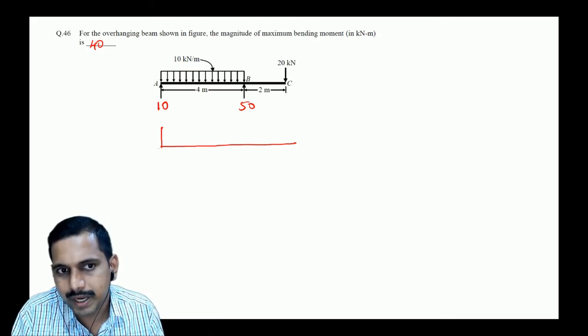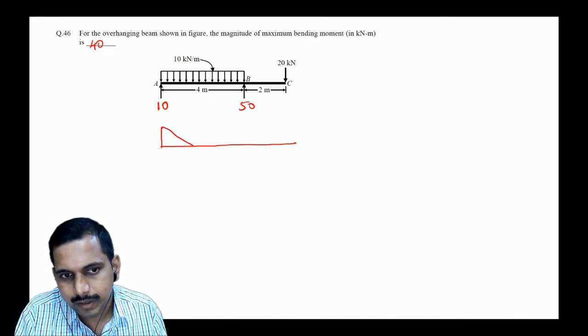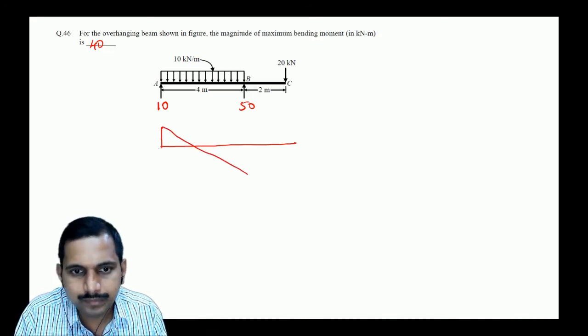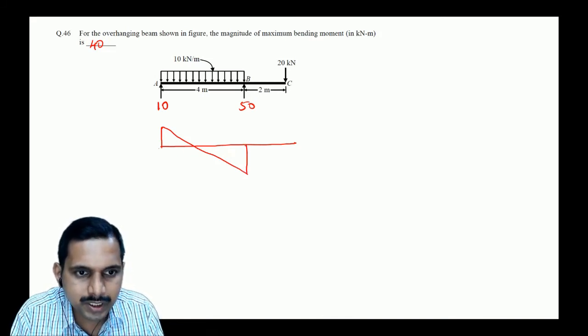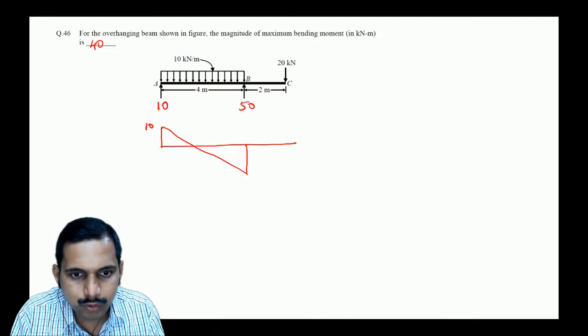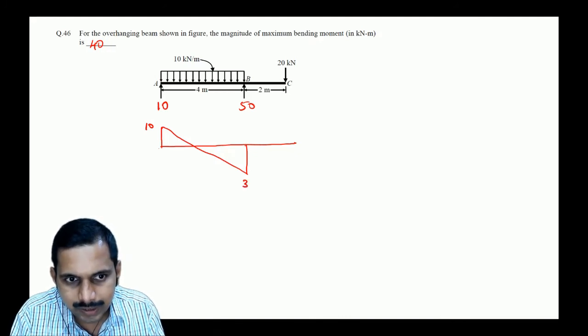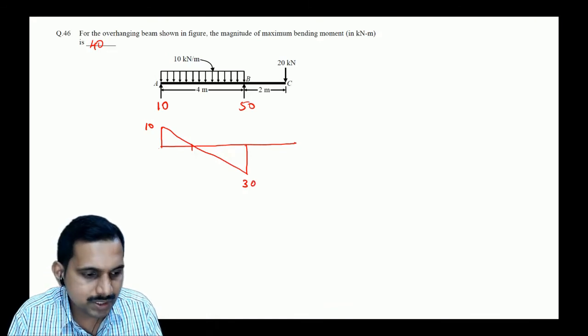What is the slope of that? Slope is 10. So if the slope is 10, then what happens? It goes like this, correct? So it goes this way. If the slope is 10, by the time it comes over here, it is 10 over here, then our 4, the minus is 10, here 0, then here 30, correct? So that is the thing.